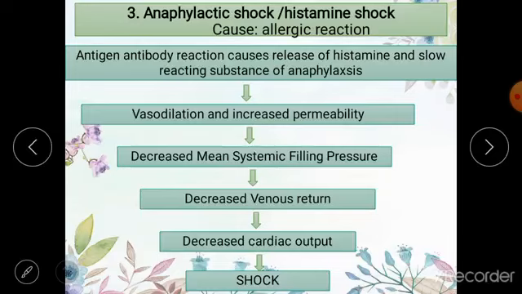और उसके आगे वही cascade of events चलेगा जो हम पहले भी discuss कर चुके हैं कि mean systemic filling pressure will reduce your venous return, which will reduce your cardiac output, which will result in shock.